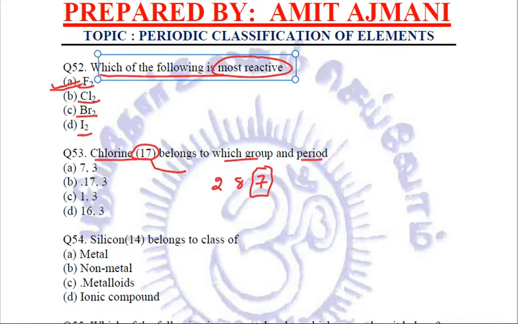The number of valence electrons always tells us the group number. Since the number of valence electrons is 7, it belongs to the 17th group. And for finding the period, we just need to see how many shells are present. So we have got 2, 8, 7: K, L, M. 3 shells are present, so it will belong to the third period. And 17th group, which is our B option, 17th group and third period, we'll mark it up. Clear?